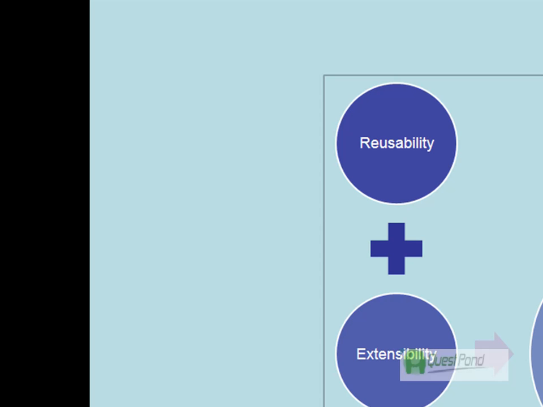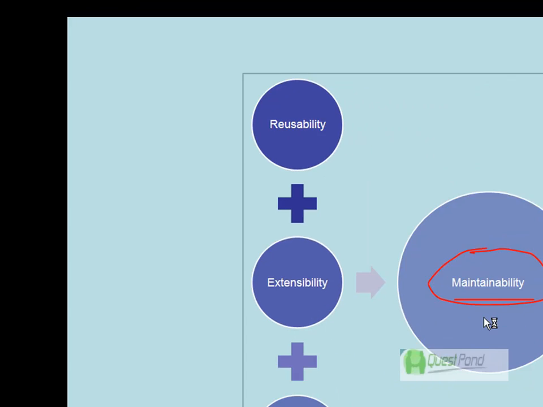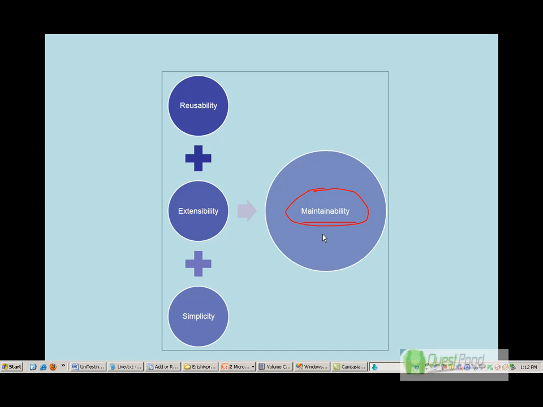So at the end, if you do not implement object-oriented programming properly in your project, it really hurts your finance at the end of the day. So that's a very important aspect to understand. Summing up, the four big problems associated with functional programming are reusability, extensibility, simplicity, and maintainability. And we discussed all about this in our previous section of the video. In the coming video, we will see what the four important characteristics of object-oriented programming are, and how we can use them in projects, or how we can implement them in C#.